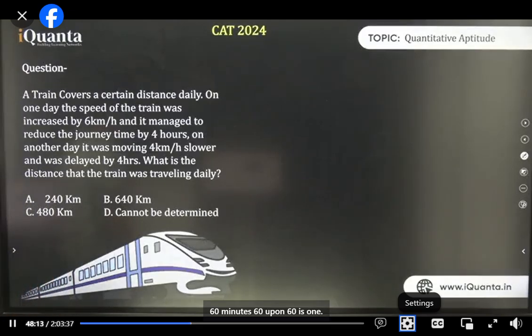Yes, I converted 60 minutes into hours. 60 upon 60 is 1. Shivam will not be in this class, he will come later. Let us cover the speed concept in the next class. Okay, today we'll be doing things based on ratios. I'm going to give you 3 minutes to solve this question.